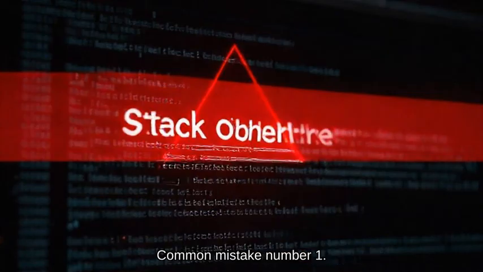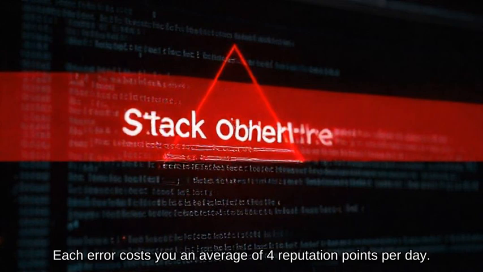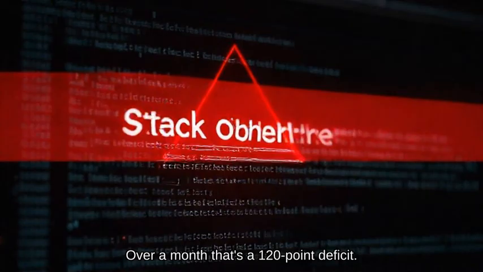Common mistake number 1. Dumping an entire project. Mistake number 2. Forgetting to set the deployment target. Mistake number 3. Using private APIs and blaming Apple. Each error costs you an average of 4 reputation points per day. Over a month that's a 120-point deficit. Let's see the fallout in a live example.